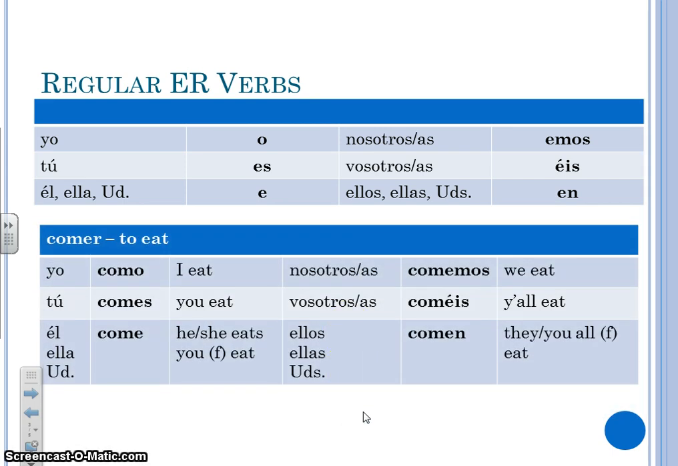So here's an example for you. Comer is the verb for to eat, and I have it conjugated for you in all 6 forms. Como, comes, come, comemos, comés, and comen.